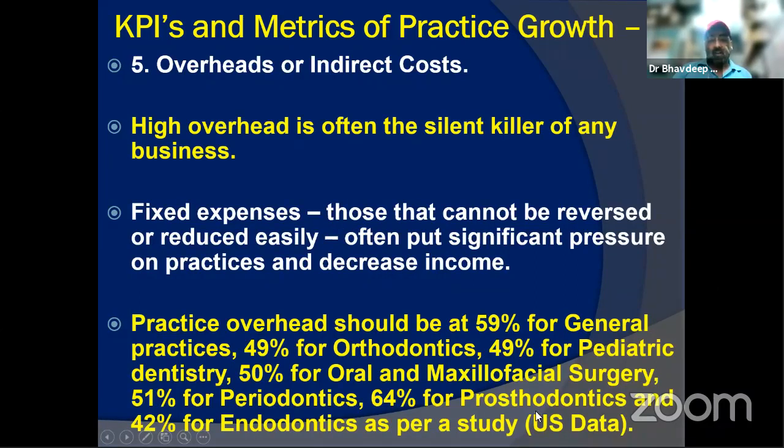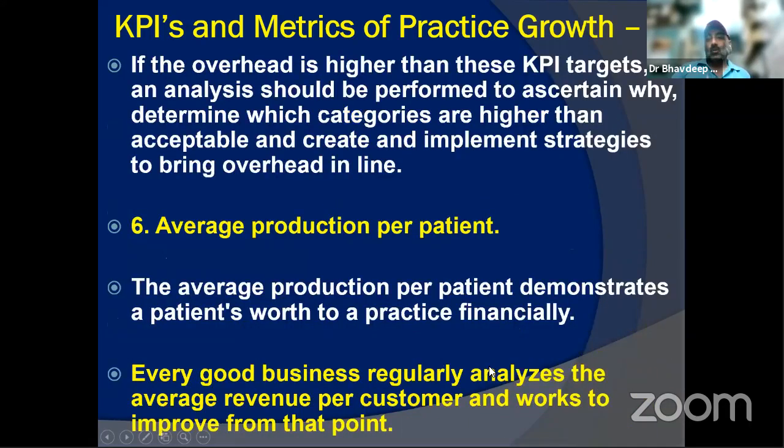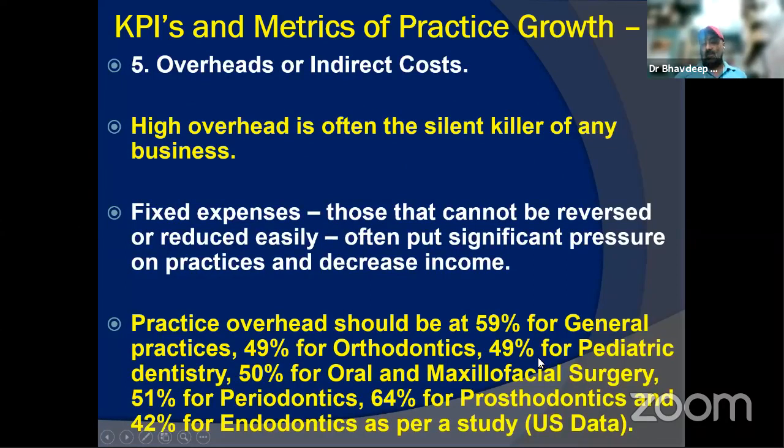So what the study in the US data says is that practice overhead, that means the indirect expenses, should be at 59% for general practice, 49 for ortho, 49 for pediatric, 50 for OS, 51 for perio, 64 for prostho. This was surprising for me because I believe prostho has a less input cost comparatively, and then 42 for the endo. And these were the two figures I believe should have been interesting. But then, yes, this is not our data. Whatever system they employ, it is as per that only. So if they say the overhead is higher than these KPI targets, an analysis should be done. So why am I giving you this data if it is applicable in the US?